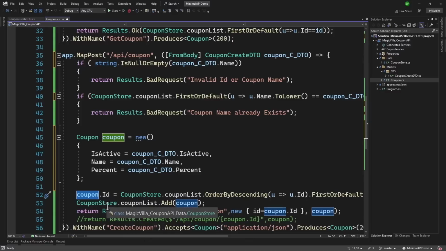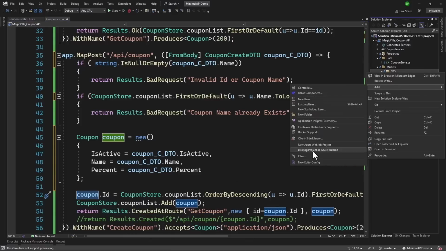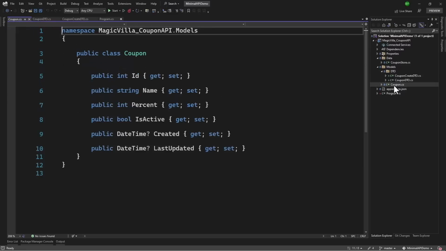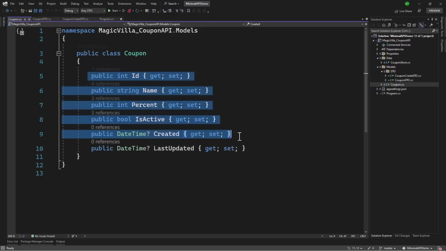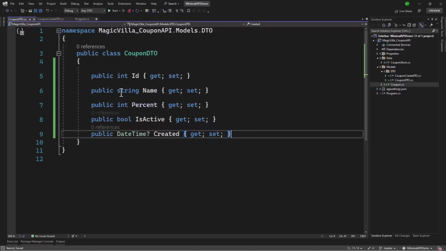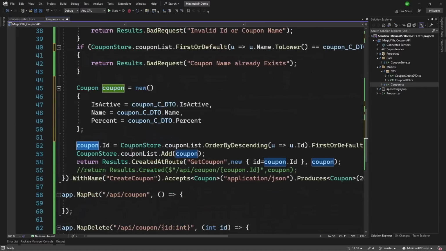returning back the coupon. Now, rather than coupon here, let me add a new DTO that we will call coupon DTO. The reason behind that is, let's say we never want to show when the coupon was last updated. So in the coupon DTO, we will not have that property, and we will return back the coupon DTO.